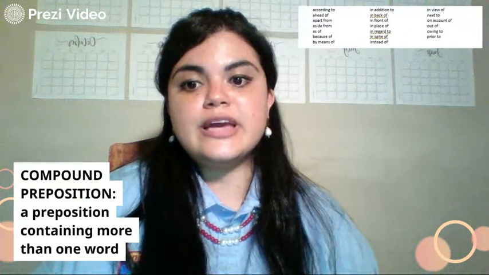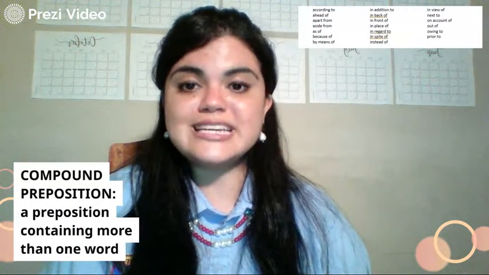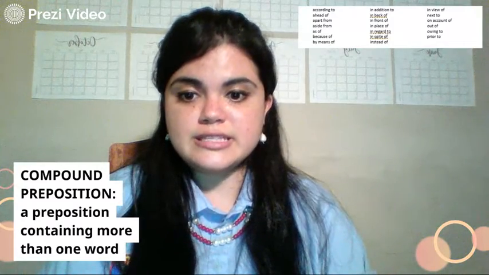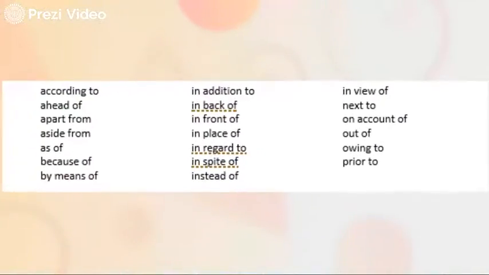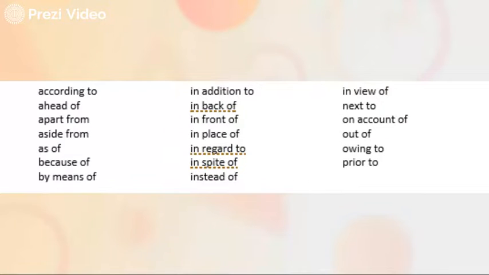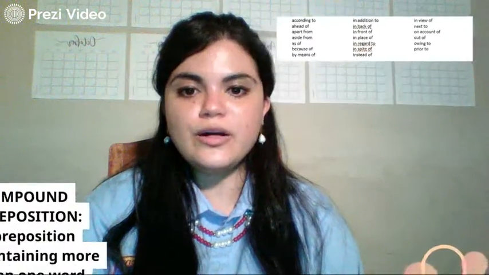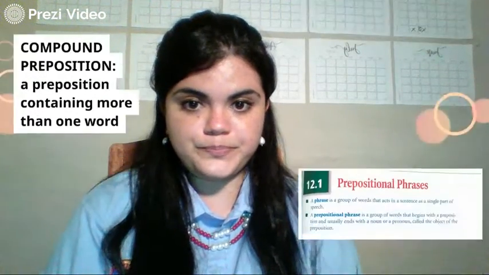We also learned that a compound preposition is a preposition containing more than one word, and we can see that here. We can have a list of compound prepositions, like according to, ahead of, aside from, instead of, in spite of, prior to, next to. It's not necessary for us to learn them all, but to see how they actually work, because they are compound prepositions, not only one single word.